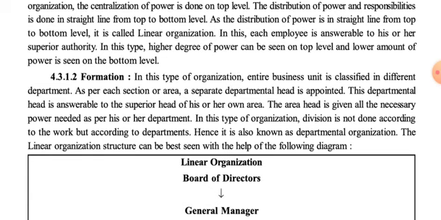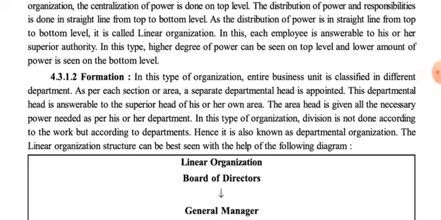Not all the powers are given to their subordinates, but power is given on the basis of requirement from top level to bottom level. So the distribution of power is in a straight line from top to bottom level. It is called a linear organization.